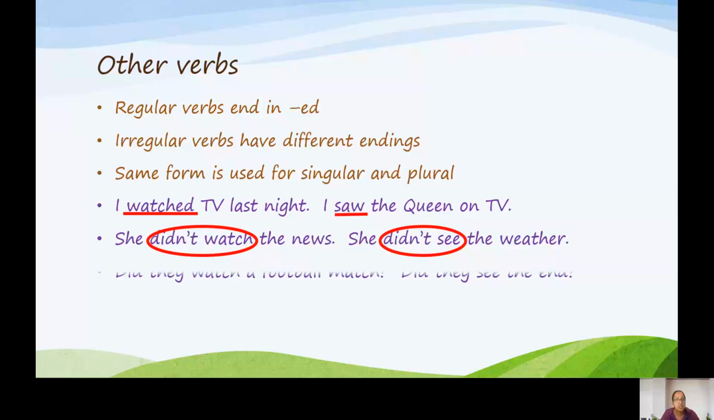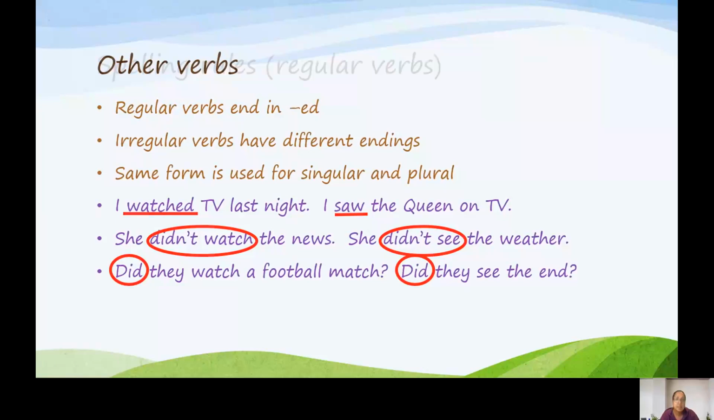To make the question, did they watch a football match? Did they see the end? Did is the question word, the past of do. It comes first, then the subject, then the infinitive.